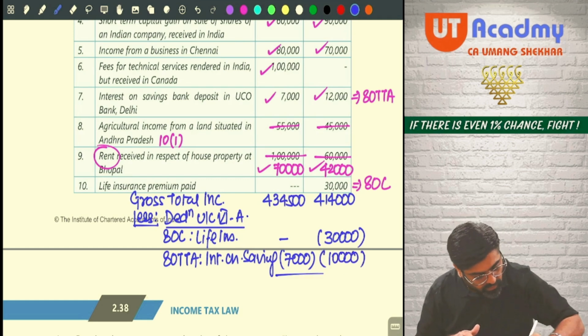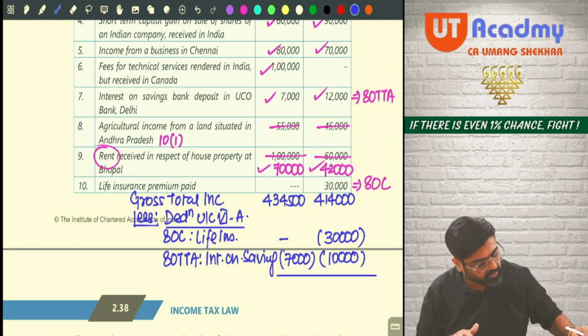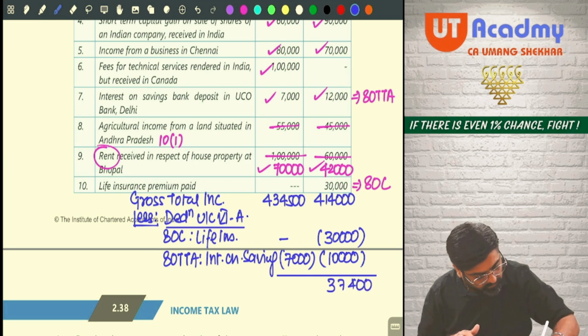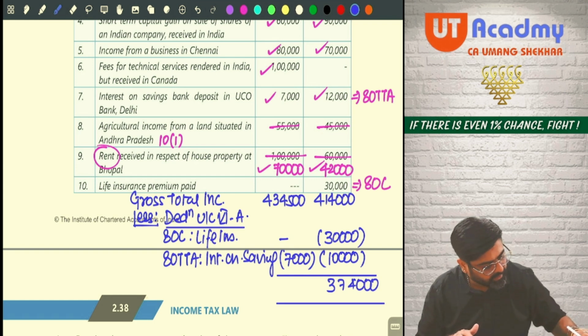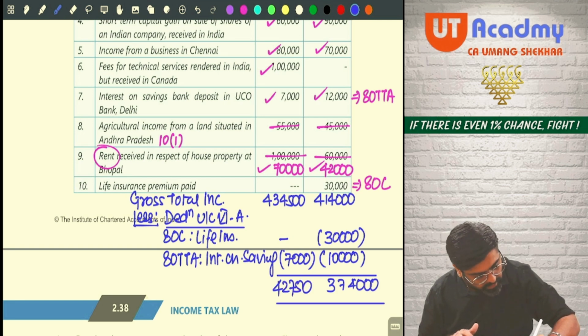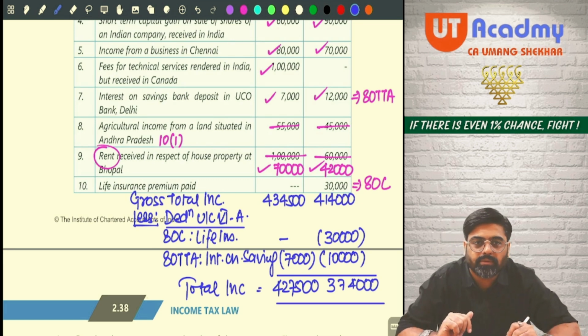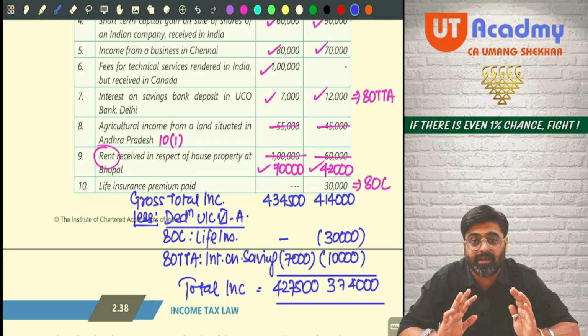Now what you will do? 4,14,000 minus 30,000 minus 10,000. You will get 3,74,000 here. And 4,34,500 minus 7,000. You will get 4,27,500 here. This is the total income for both the brothers. Done, everyone? Easy? Very easy question, but it was important.